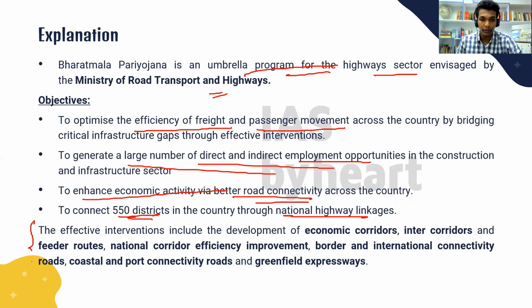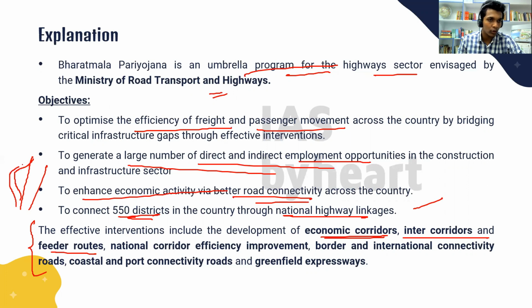So the effective interventions include the development of economic corridors. Economic corridors are nothing but the corridors which are connected to boost the economic activity between the places. And we also have inter-corridors and feeder routes. Suppose we have a very busy road here, then we will have a feeder route like this to ease the congestion. So instead of taking this route, people can take this route and join the destination. Okay, so these are called feeder routes.